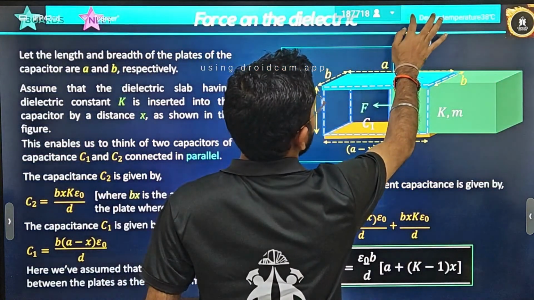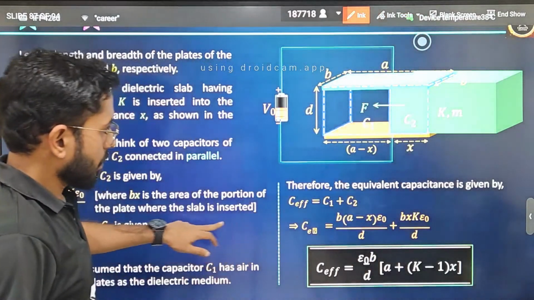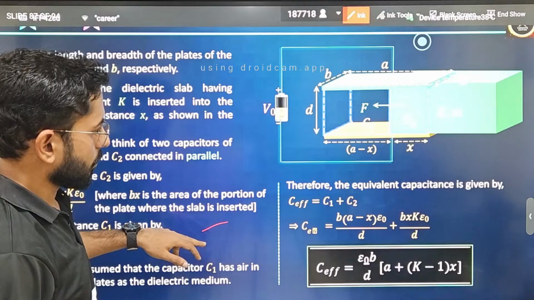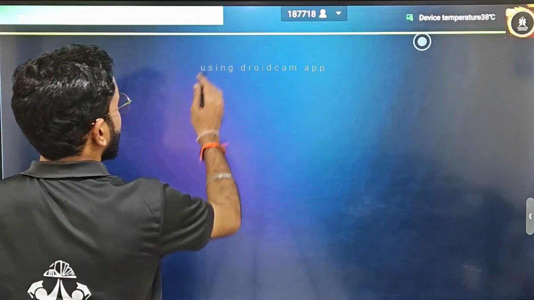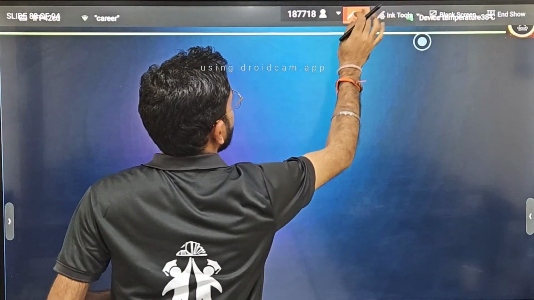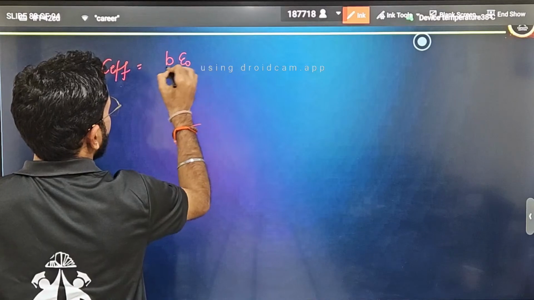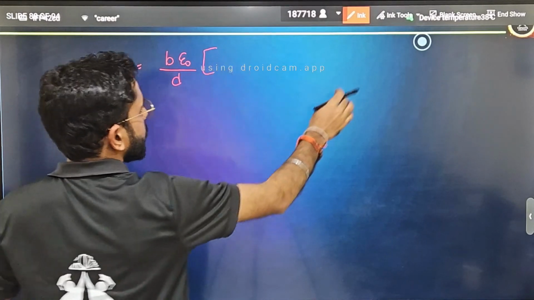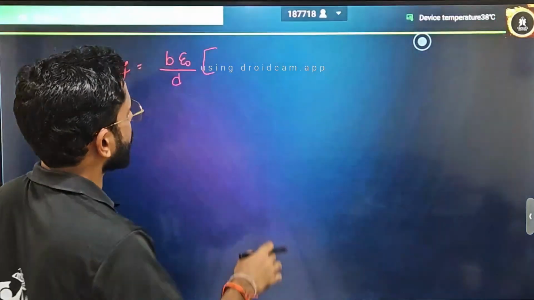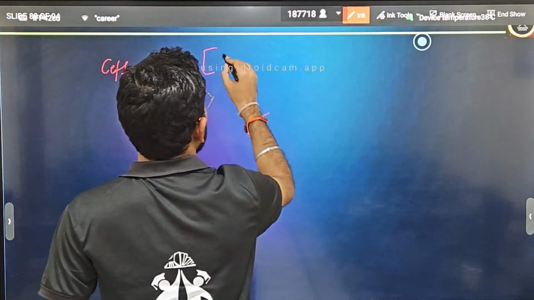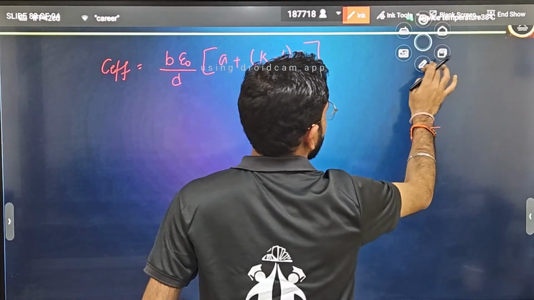Let's take this pen. It is B epsilon naught by D. Tell me, students, the result that we are getting. It is C effective that we have calculated. It is equal to B epsilon naught by D in bracket, then what is there? Let's see. A plus K minus 1 X. Correct. It is A plus K minus 1 X. This is the total result, the C effective we have calculated.